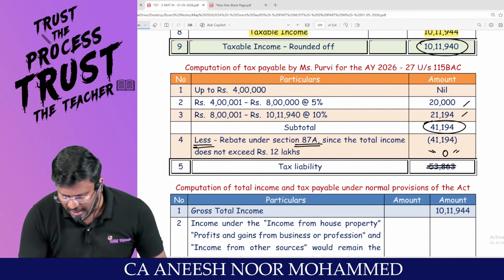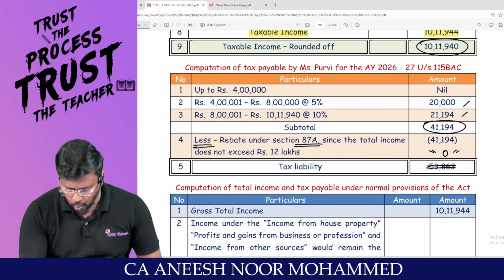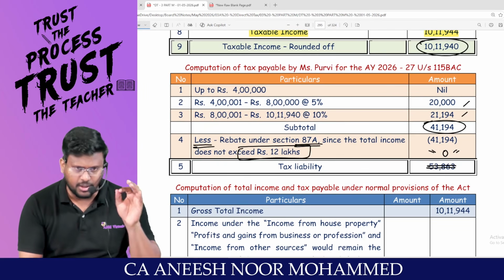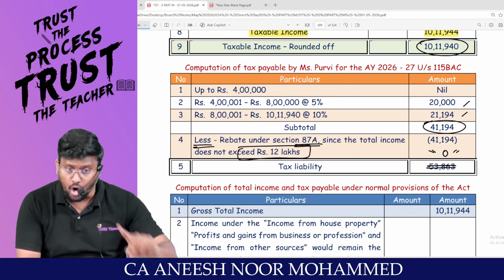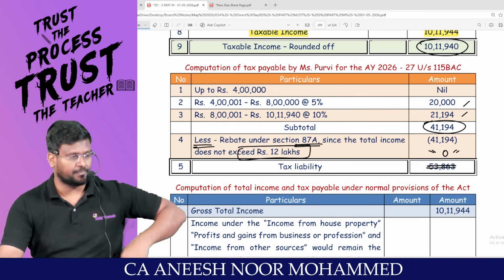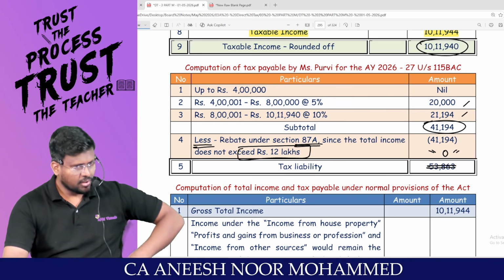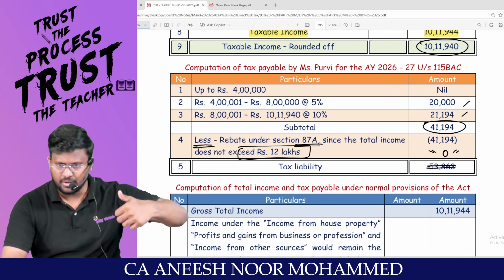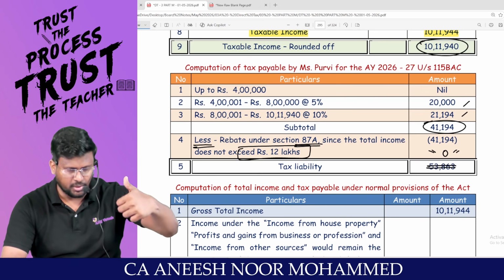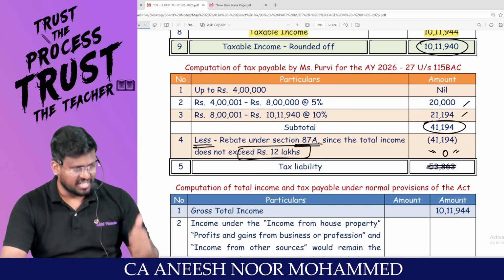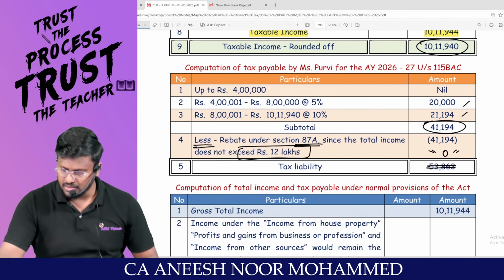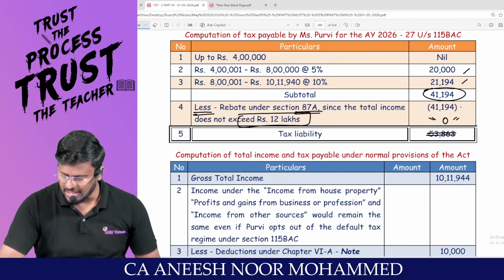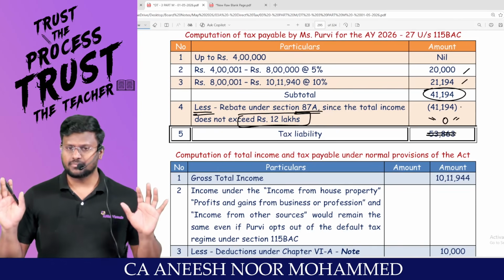Less rebate under 87A. Since the total income does not exceed 12 lakh, statutory limit of 60,000 or amount of tax payable, whichever is lower. Am I right, sir? This is the statutory limit under default tax regime, 60,000. Statutory limit of 60,000 or amount of tax payable, whichever is lower. Sir, how much is lower? So the tax liability will be 0 under the default tax regime.